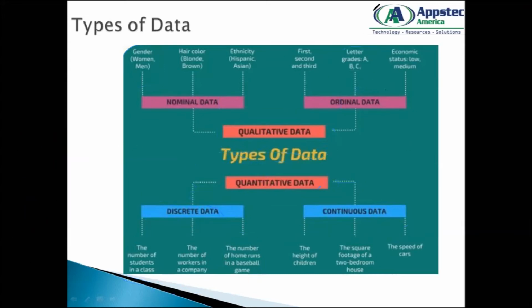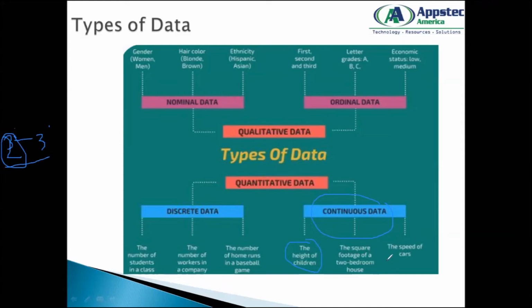Okay, and the last one that you have in quantitative data is your continuous data. Means it can take a value within a specific interval. Let's say height of children that I tell you. So height of a child can be specific or can be within a range, right? Let's say height of children can be between 2 to 3 feet, for example, just roughly I'm saying. So you can have a static value, or you can have a value within a range, within a specific interval.